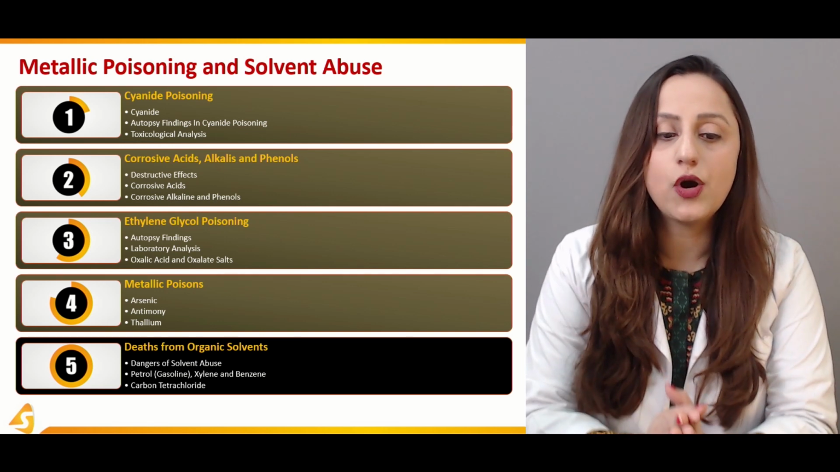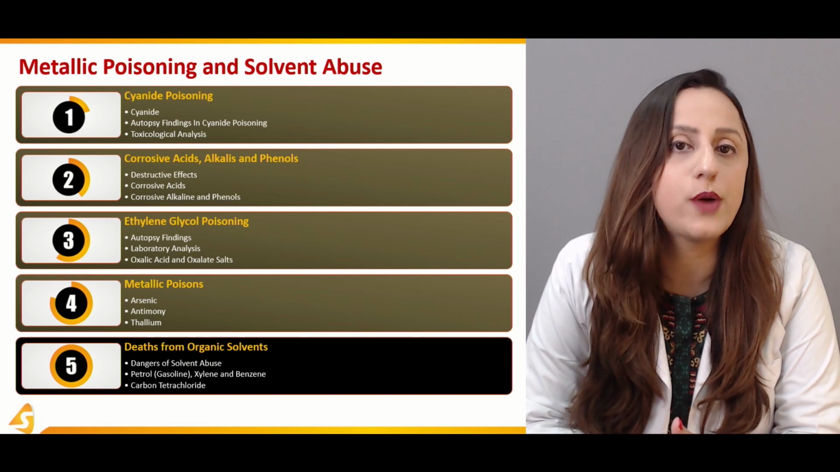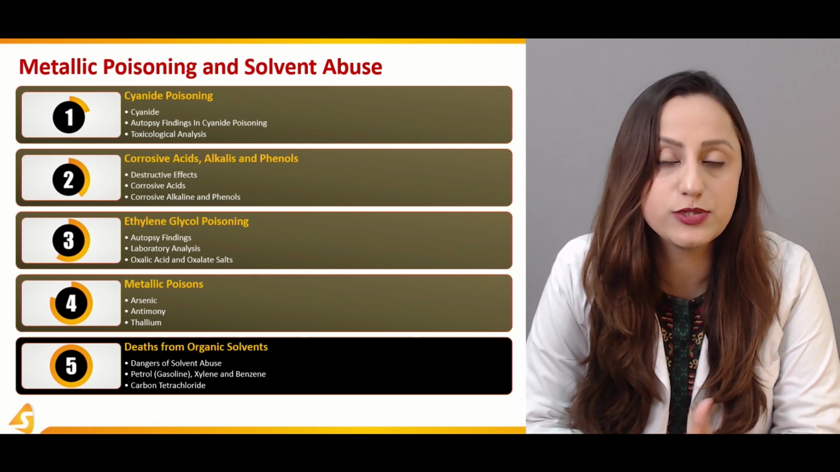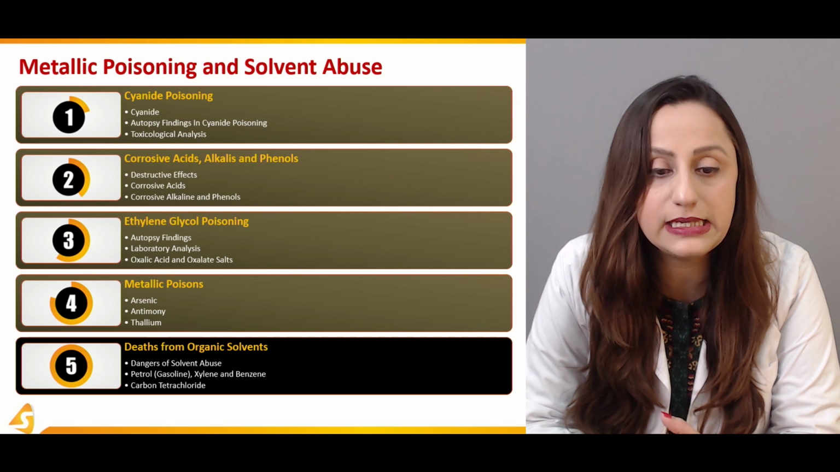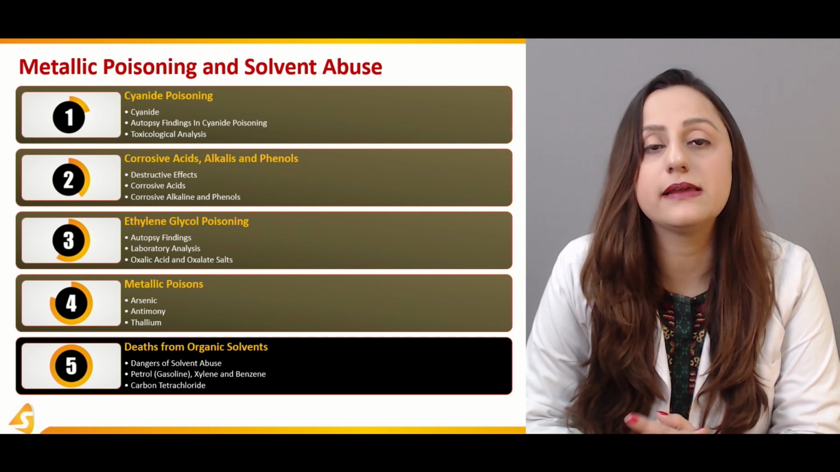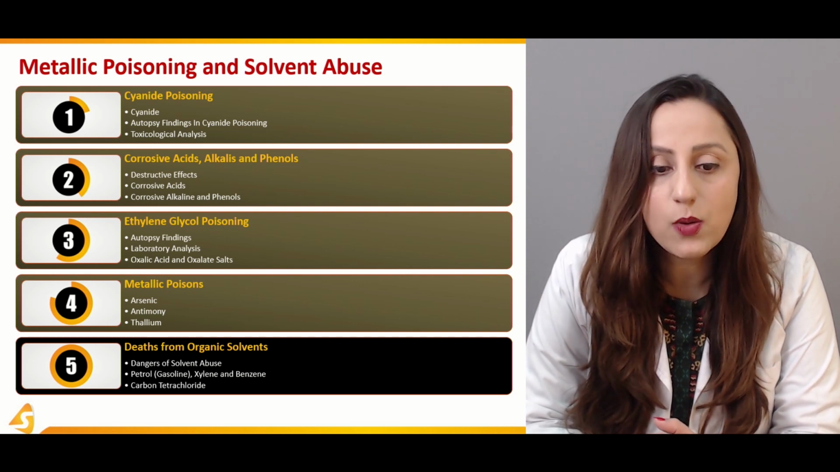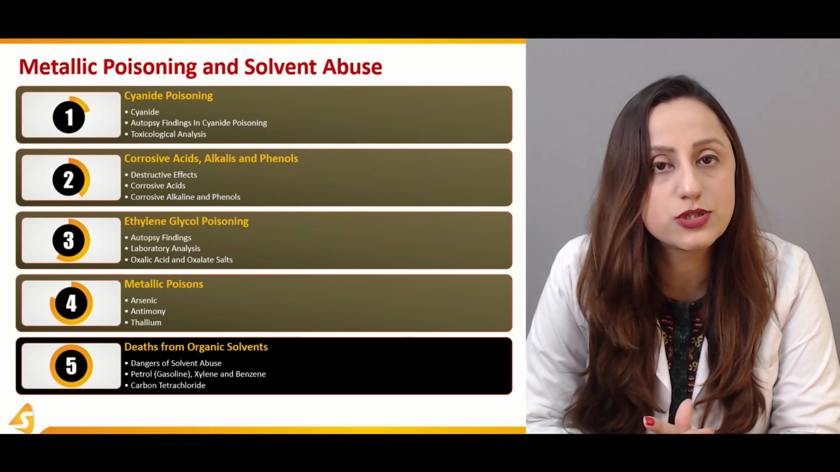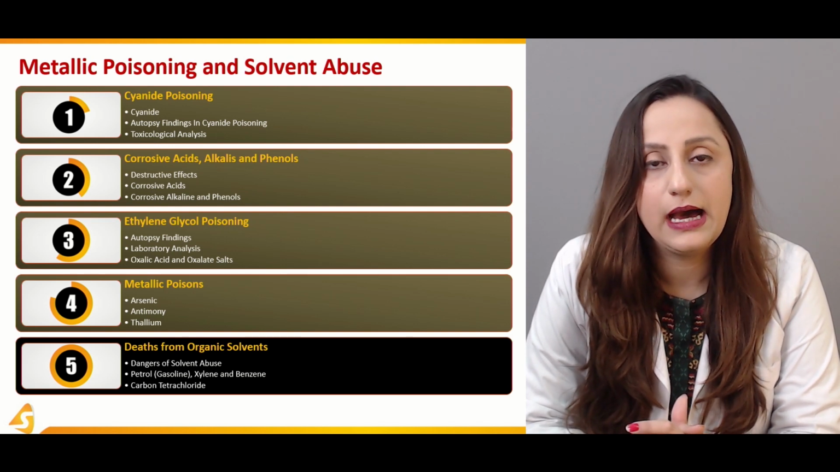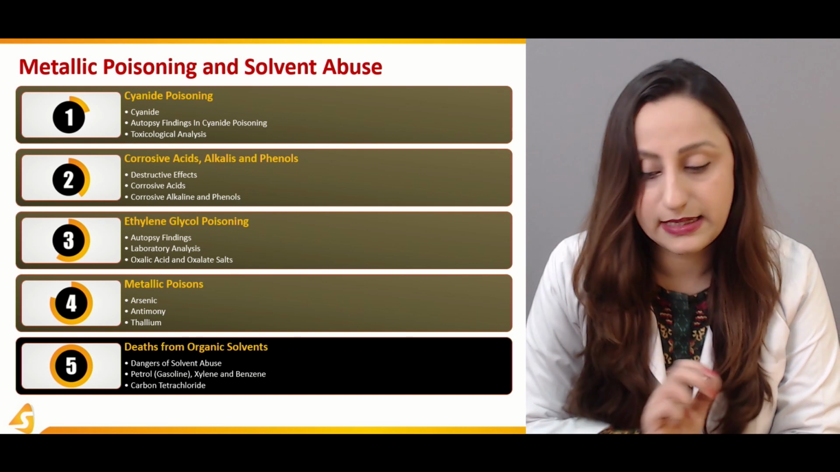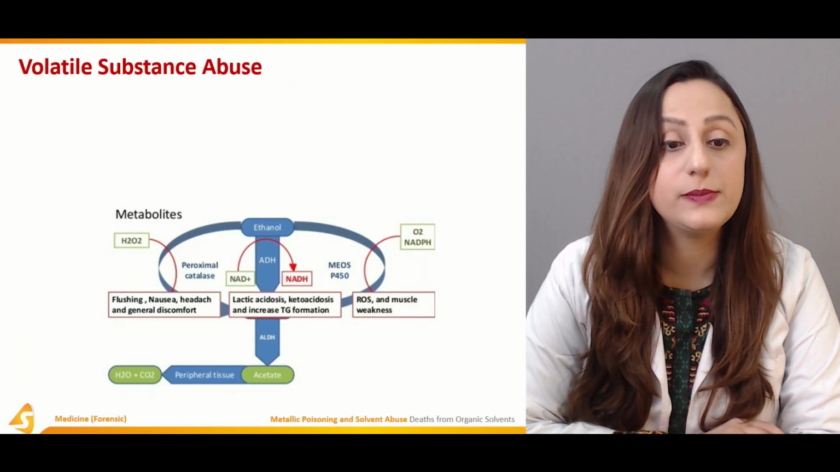The volatile products that are commonly used as drugs of abuse can be petrol, that is gasoline, and xylene and benzene as well. Now, carbon tetrachloride poisoning is also one of the common poisonings that occurs in a lot of cases, and it has its own significance, and we'll be discussing that over here.